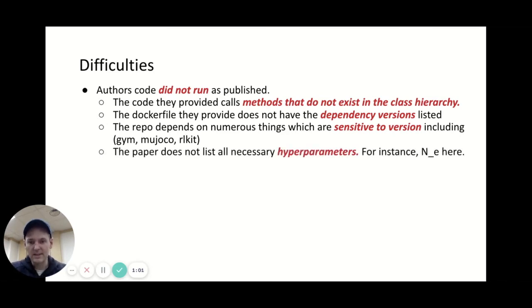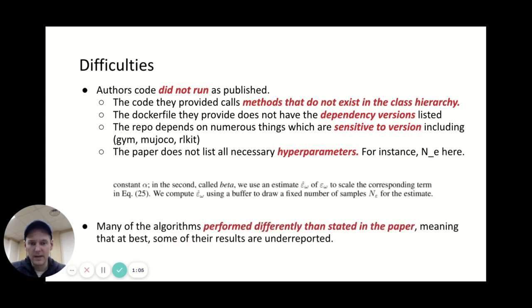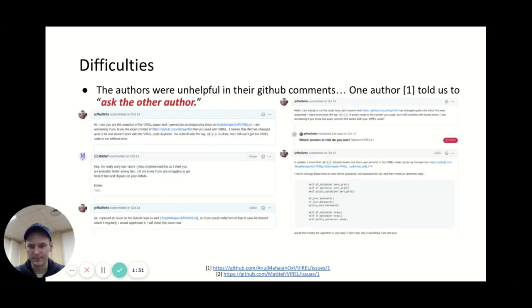The paper does not list all necessary hyperparameters. For instance, here n sub epsilon is a KL scaling term, which is not mentioned. And there are also many other options, like Boolean options within the algorithms, which are not mentioned anywhere in the paper. And many of the algorithms perform differently than stated in the paper, meaning that at best, some of their results are underreported and the baselines actually do better than their experiments in the paper.